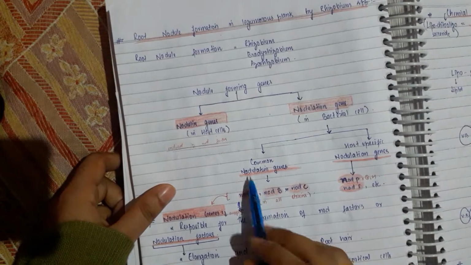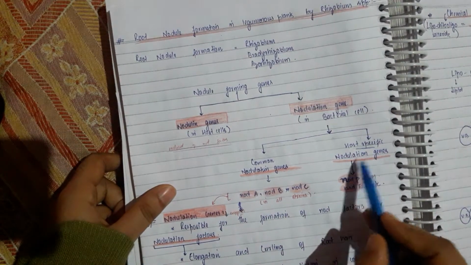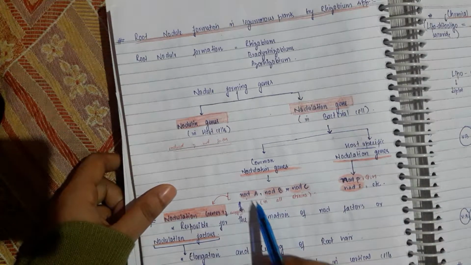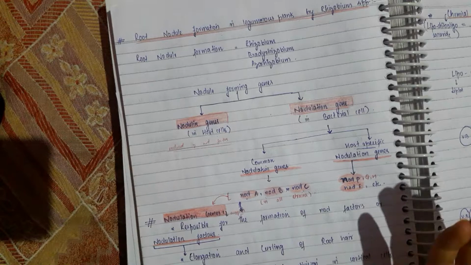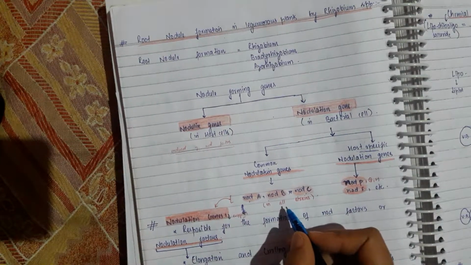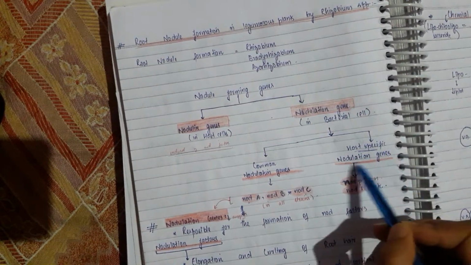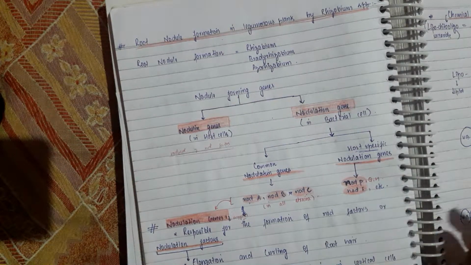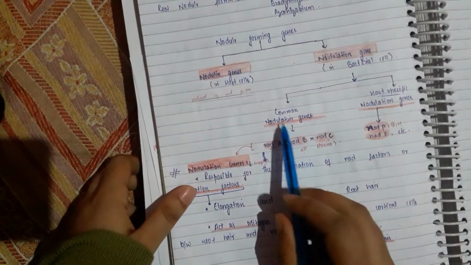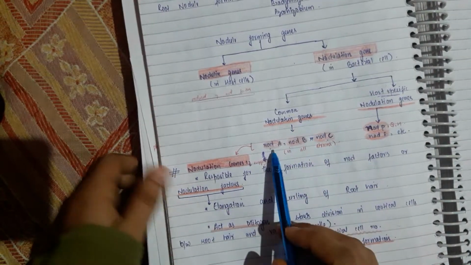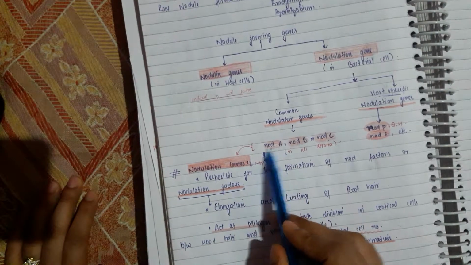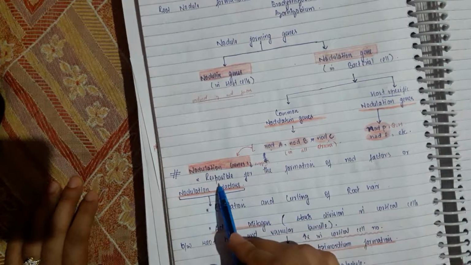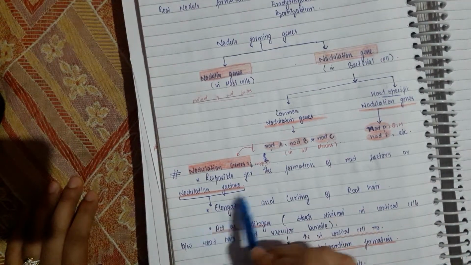Nodulation genes can be common nodulation genes, or they can be host specific nodulation genes. Common nodulation genes are nod A, B, and C. These are called common because they are commonly present in all the strains. However, the host specific nodulation genes are present differently in the strains. The importance of these common nodulation genes is that they produce products which form the enzymes, and these enzymes are responsible for the formation of nod factors, or nodulation factors.